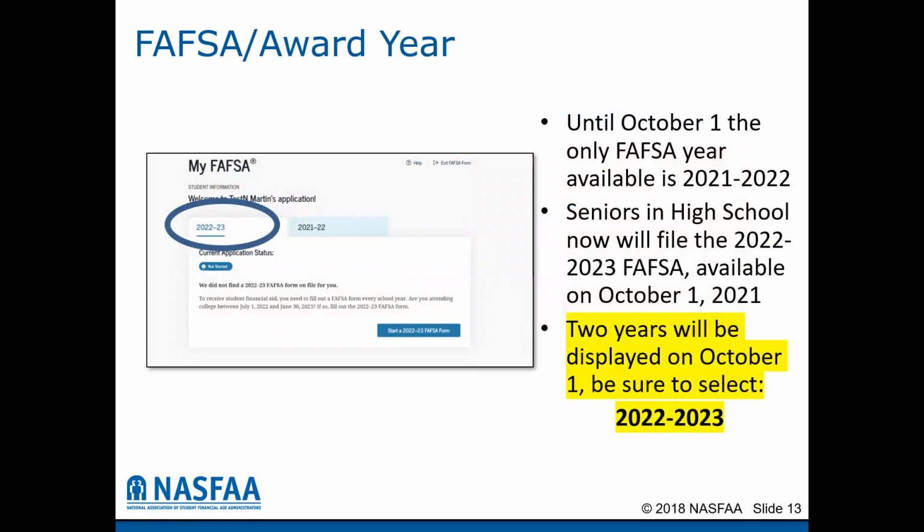When you log into the FAFSA form on October the 1st, there will be 2 academic year FAFSAs displayed at the same time. There is a 21-22 FAFSA, which is for the students who are currently enrolled in college. They can apply for financial aid up through June of next year. Then the 22-23 FAFSA will be added October the 1st. Please make sure for seniors in high school, the 22-23 FAFSA is the application that you will be completing.